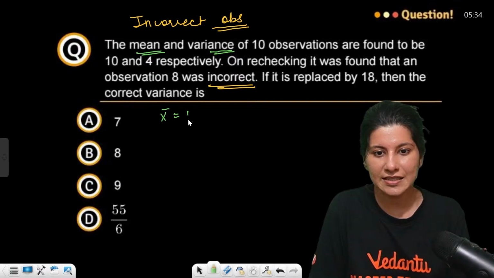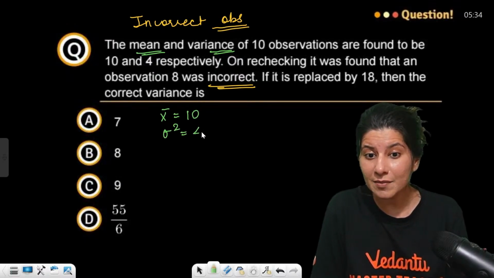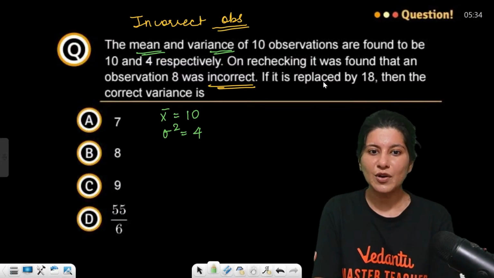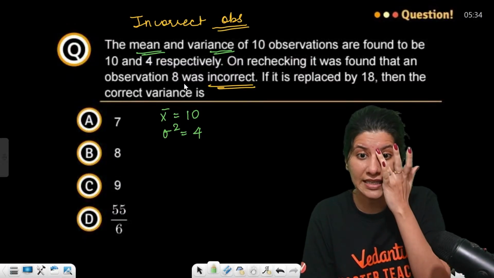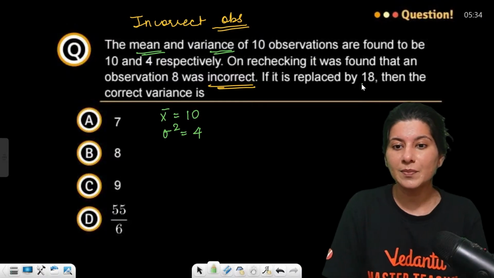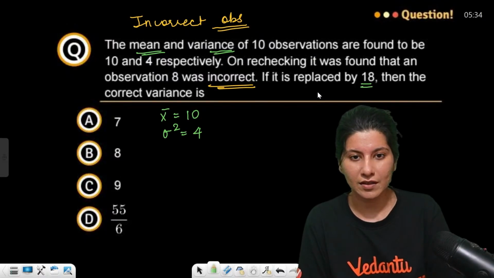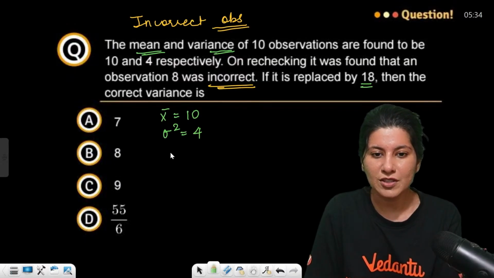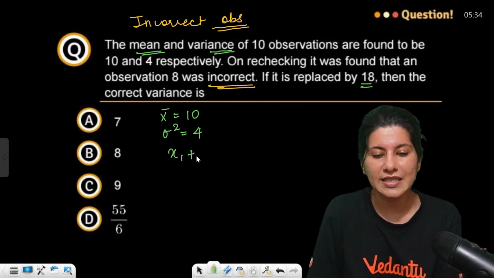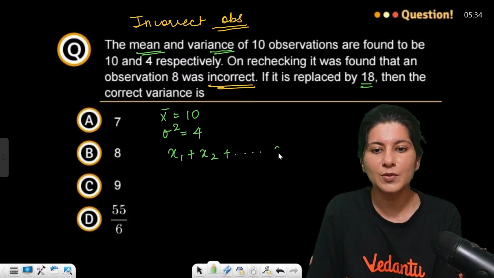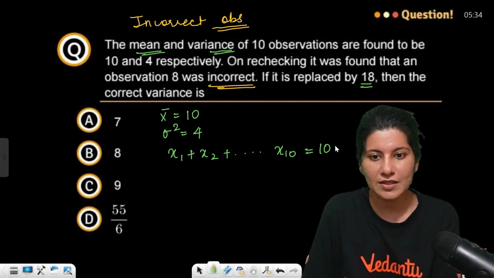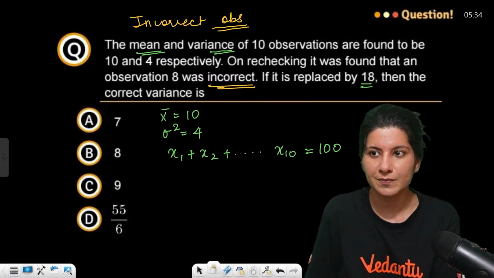So mean is 10 and variance is sigma square, which is 4. Variance is 4, right? On rechecking, it was found that an observation 8 was incorrect. If it is replaced by 18, then it will be correct. So again, apply the same formula. So 10 observations. Suppose x1 is that observation. See, x1 plus x2 and all the way up to x10 upon 10 is equal to 10, right? So this is going to become 100, first equation.